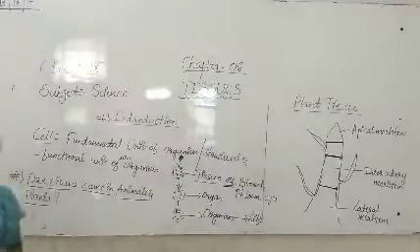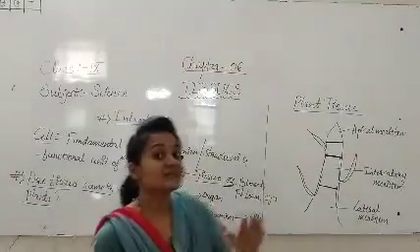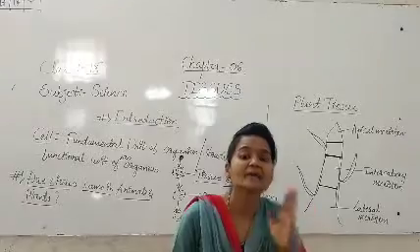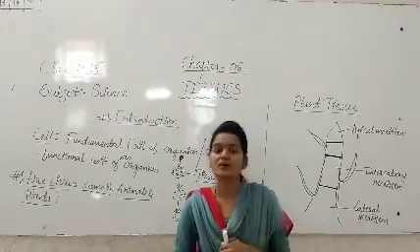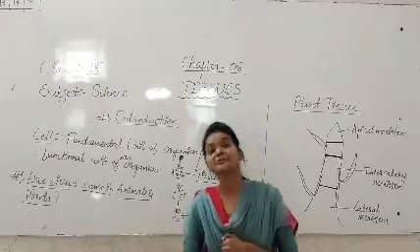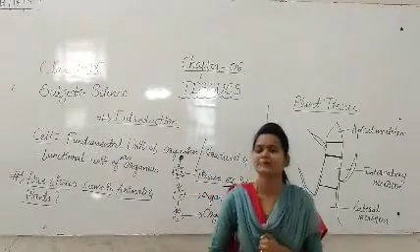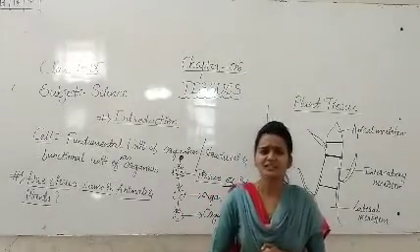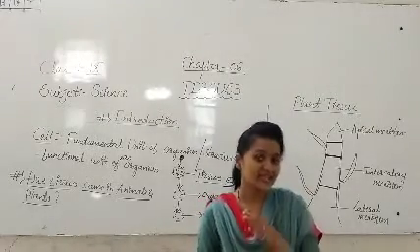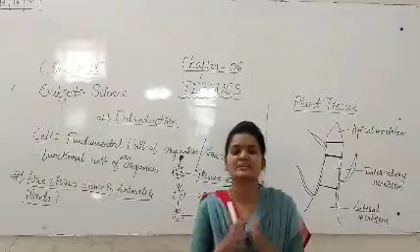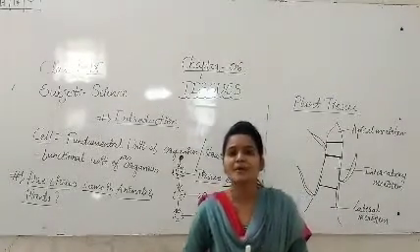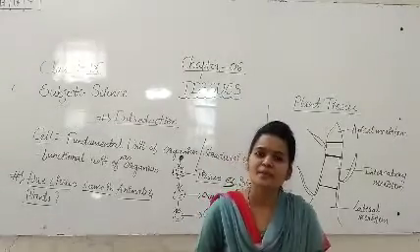So students, we have to discuss this. Are the tissues present in animals and plants the same, or are they different? If they are the same, what is the reason? And if they are different, what is the reason? See students, in animals, the tissues are not the same at all. Why are they not the same?